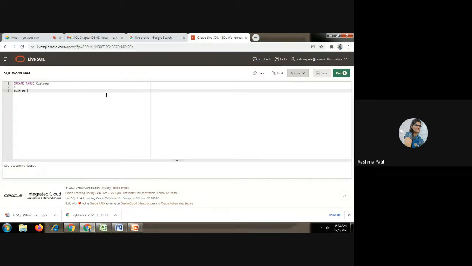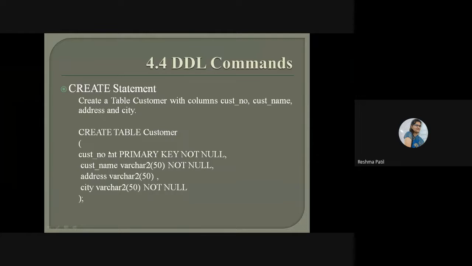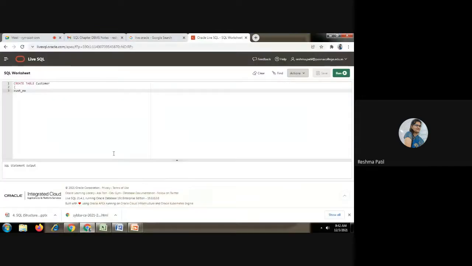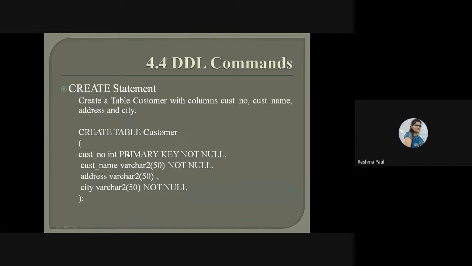Now what do we have to write? A data type. So here the data type is int. You can write complete integer also. Int is also supported. So this data type will take integer type values. Next, the constraint. We are going to apply the primary key constraint on this. We have to make this column support unique values only. So we will write primary key, and after that one more constraint, not null.